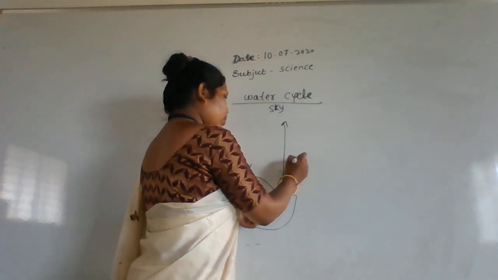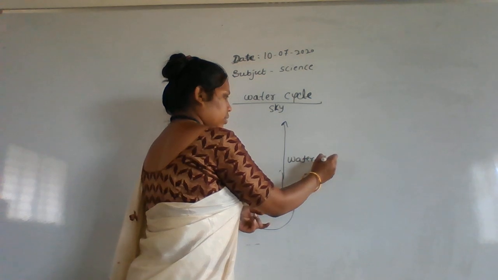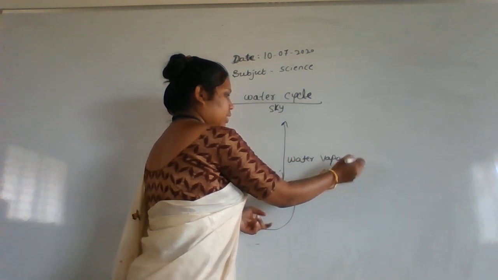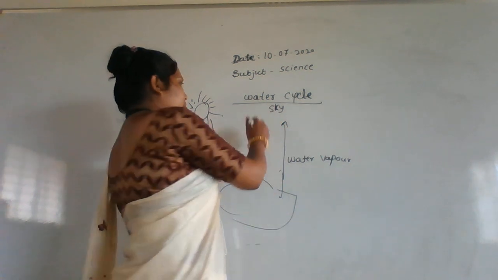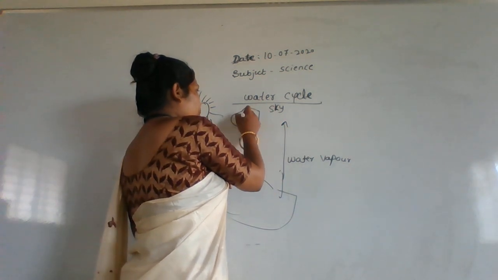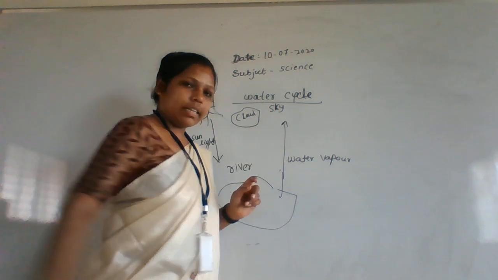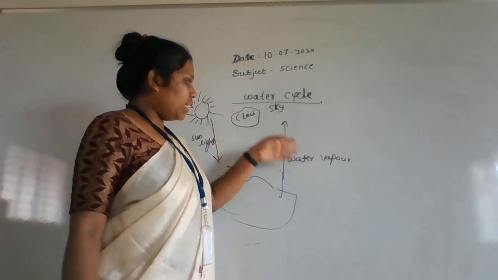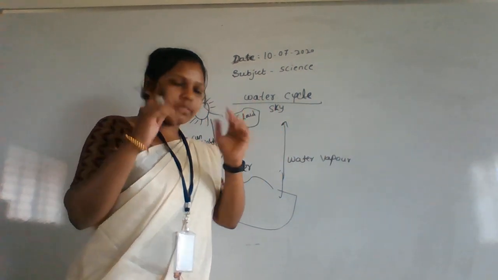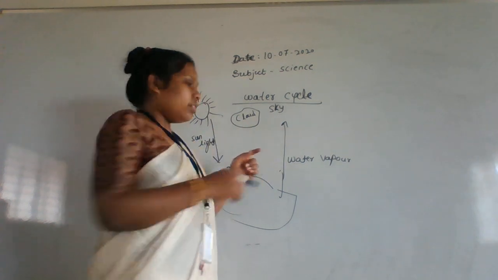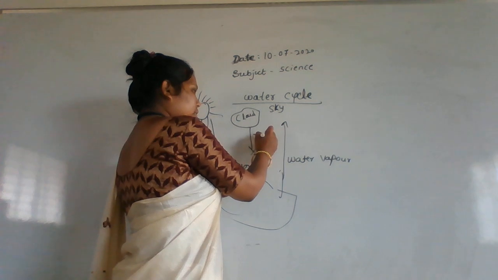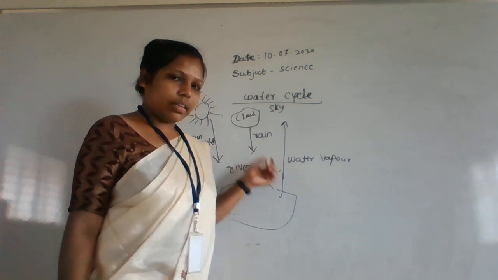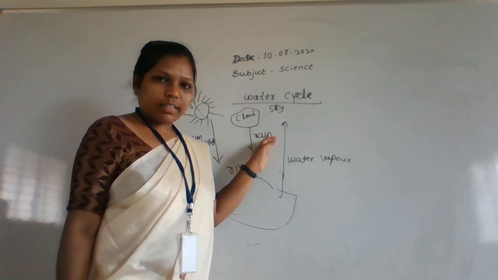Okay, here the water vapors will go to the sky. Again in the sky, what will it become? It will become a cloud. Right? These water vapors become clouds. After that, it will fall on the earth as rain.